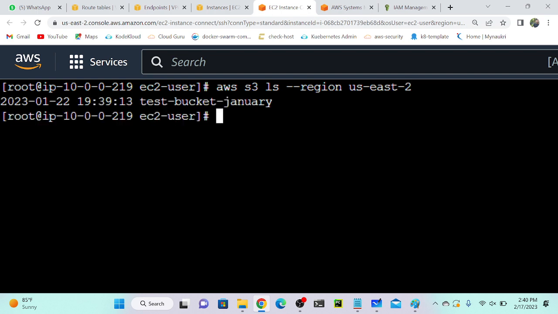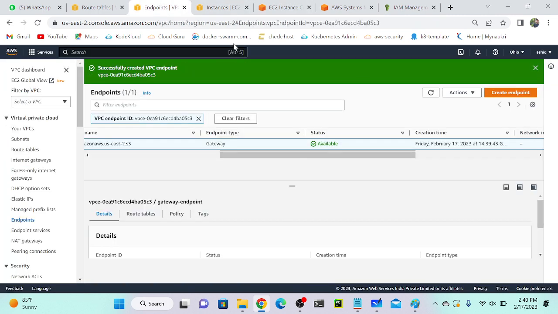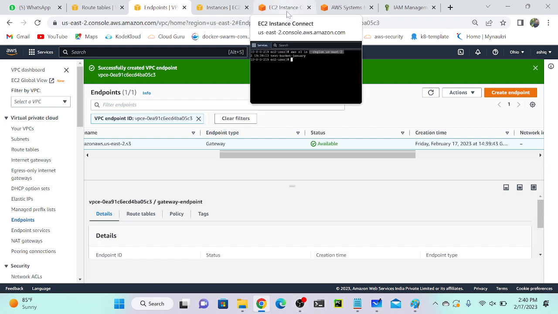So now we are able to access our S3 bucket by using the private virtual machine. See, you have to specify the region. Why? Because we created this endpoint specifically for one region, right? But if you have an internet connection, you don't need to specify, because your server having internet connection will automatically connect through the internet. But this endpoint I created specifically in a particular region, the Ohio region. So you have to specify --region, then the region. Now I successfully connected to S3 from my private virtual machine using the private IP address.